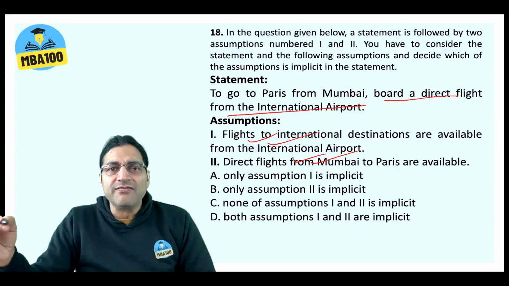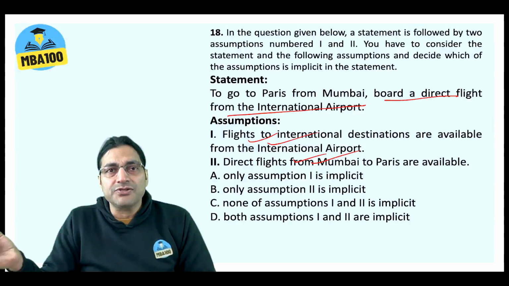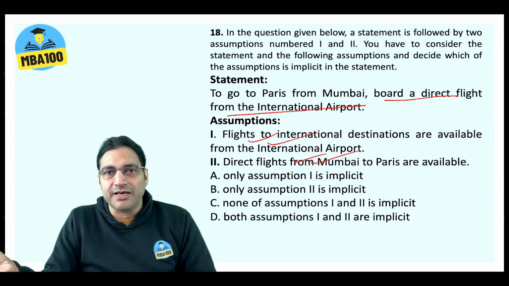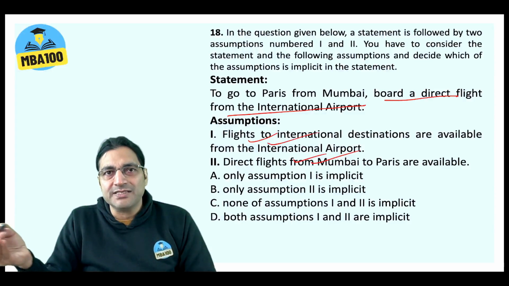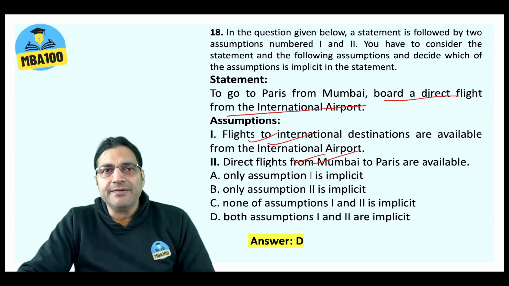Board a direct flight from the international airport to go to Paris from Mumbai. So of course you get international flights from the international airport. And certainly the direct flights from Mumbai to Paris are available. Both are implicit, right? So option D.